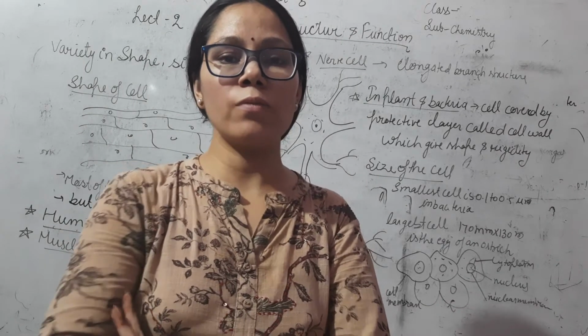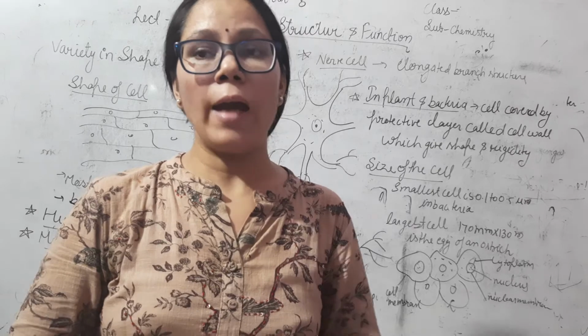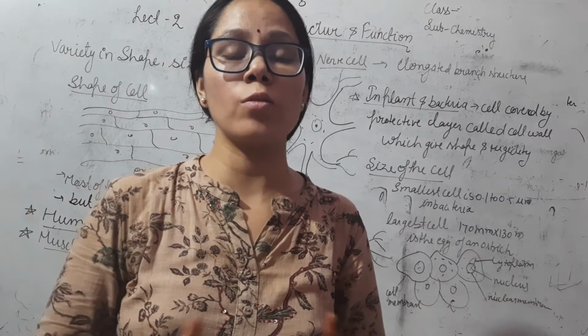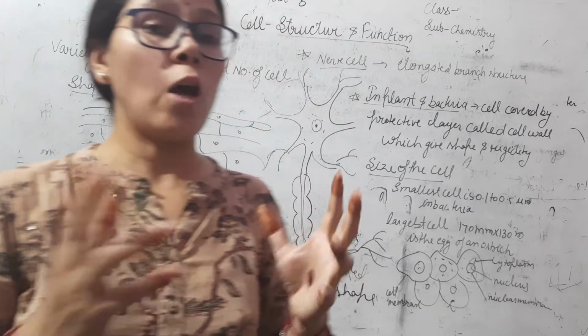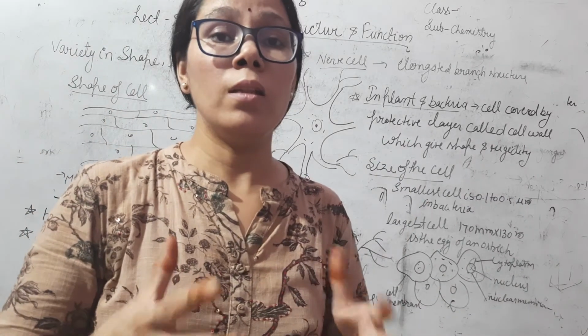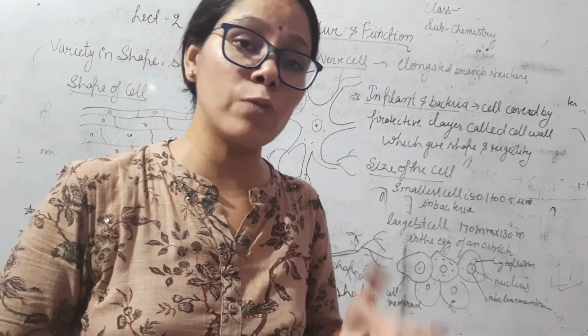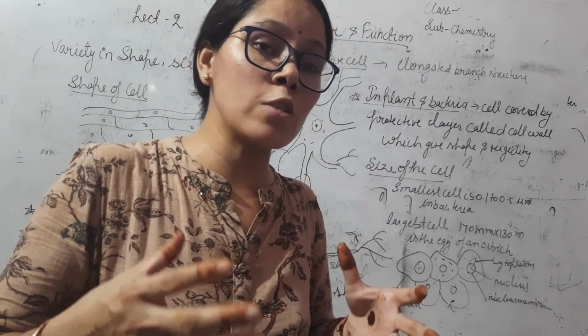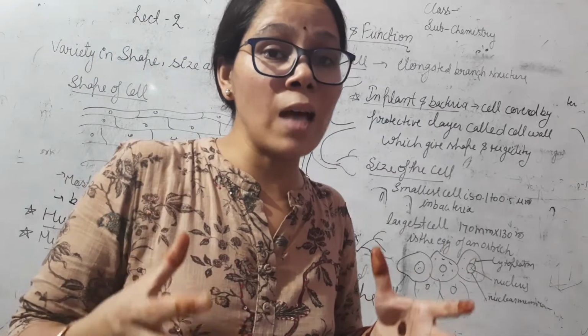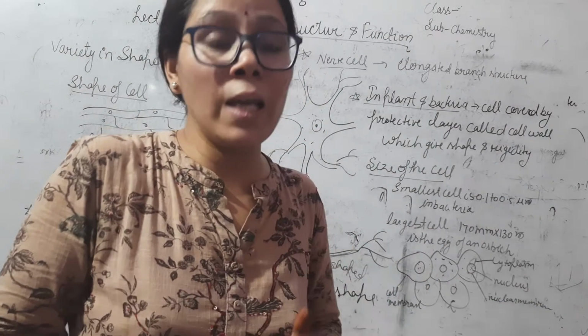In the last class, we discussed what a cell is, the discovery of cells, and how many types of organisms there are on the basis of cells. Okay. Now in today's class, we discuss variety in number, shape, and size of cells. We know that all buildings consist of similar bricks, but the design, shapes, and number of bricks are different.